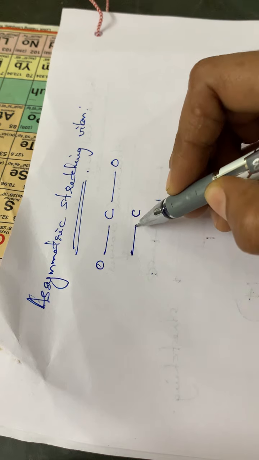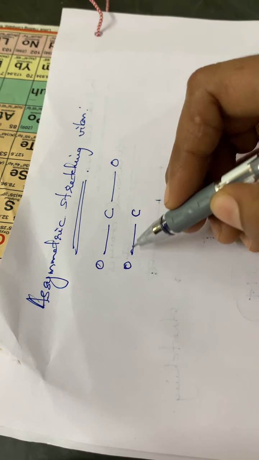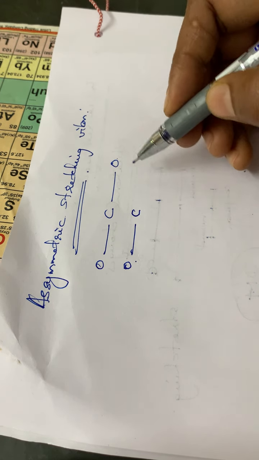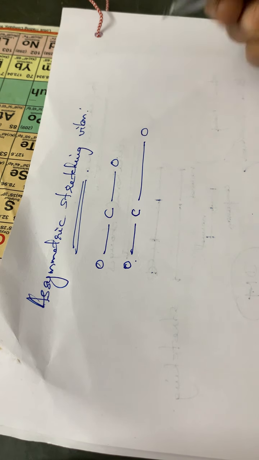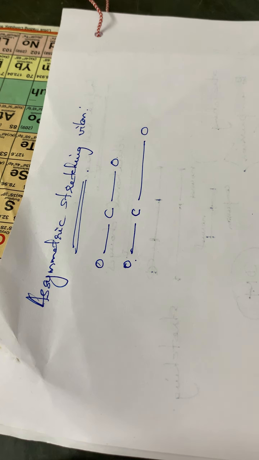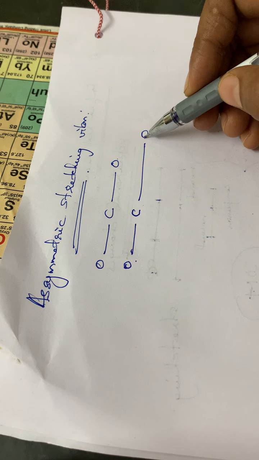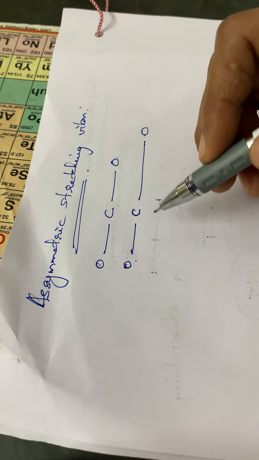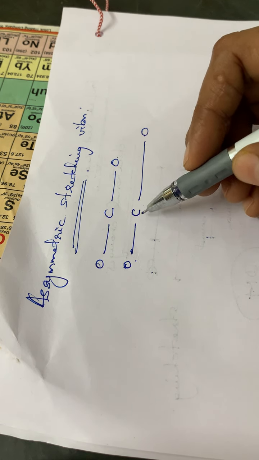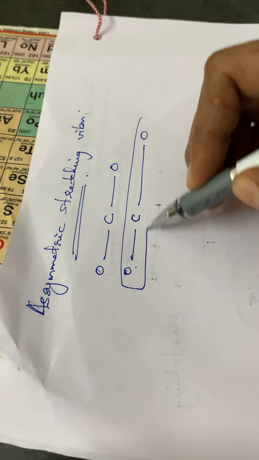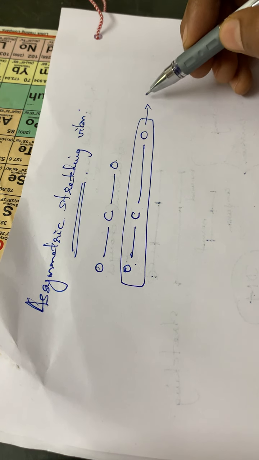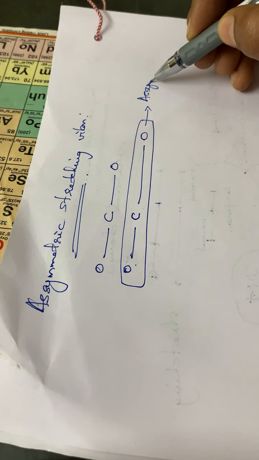Suppose this is the normal mode of the CO molecule, and this particular bond will be stretched. Okay. So this particular bond will be stretched. So what happens here? Is the molecule symmetric at this stage? No, the molecule is asymmetric, isn't it? The molecule is asymmetric.